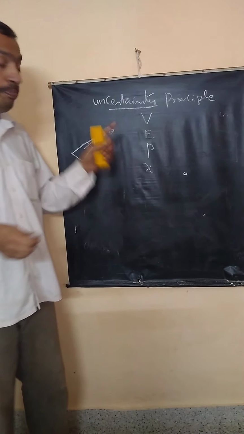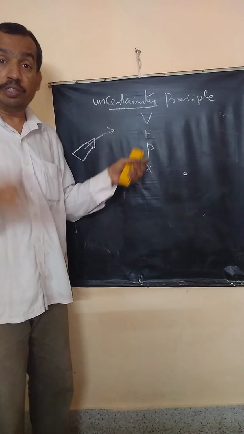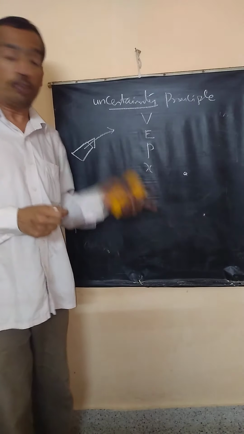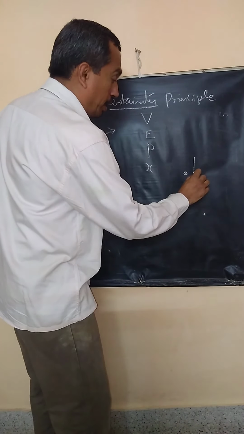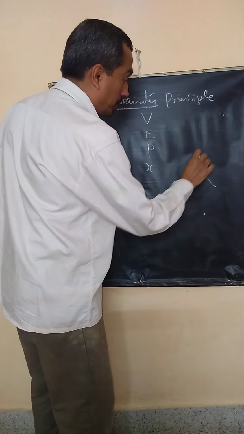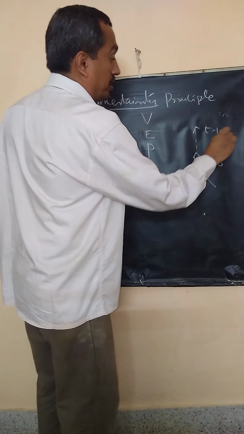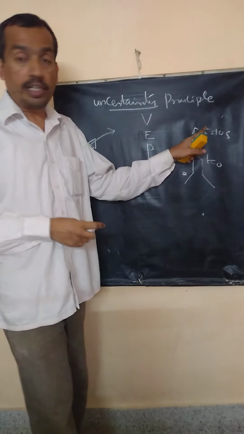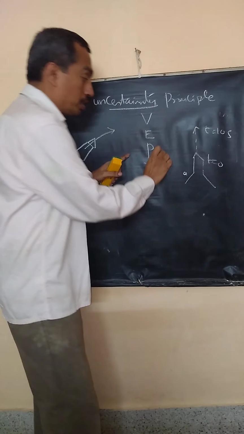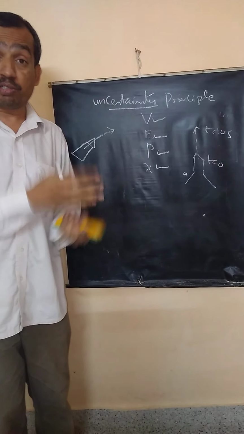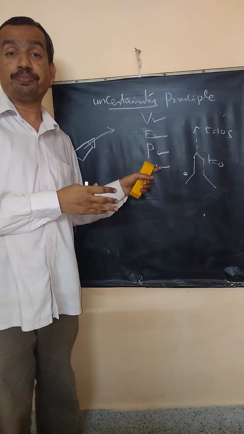But what is important for us is that with reference to a common time frame, we have to measure all this. For example, we are launching a rocket. After t equals 10 seconds, what is its position? What is its momentum? What is its energy? What is its velocity? So at a given time, simultaneously, we have to measure.